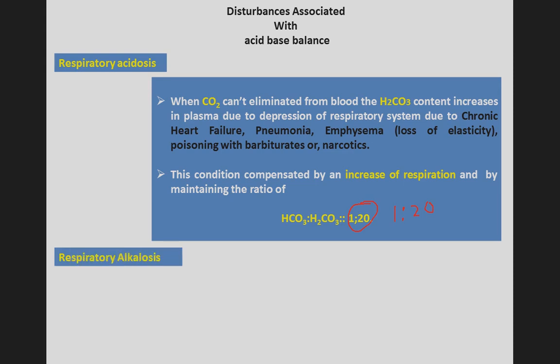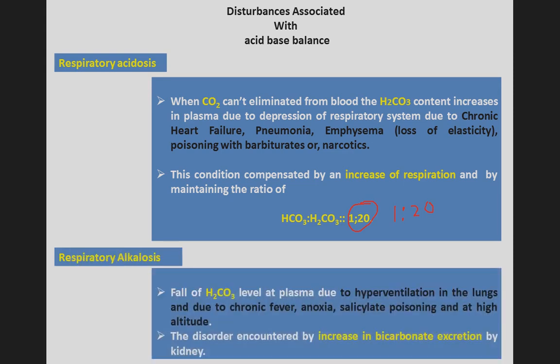Next one is respiratory alkalosis. There is a fall of carbonic acid level in plasma due to hyperventilation in the lungs, and due to chronic fever, anorexia, salicylate poisoning and high altitude. The disorder is countered by an increase in bicarbonate excretion by the kidney.